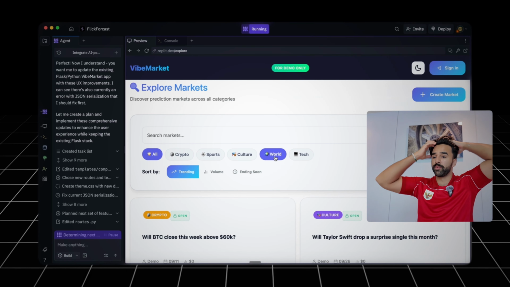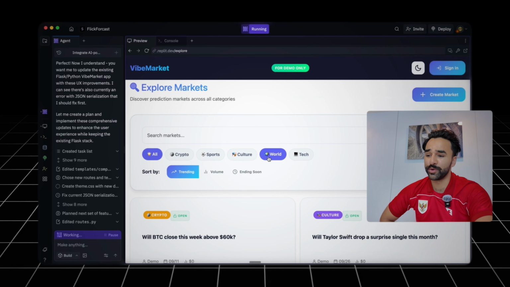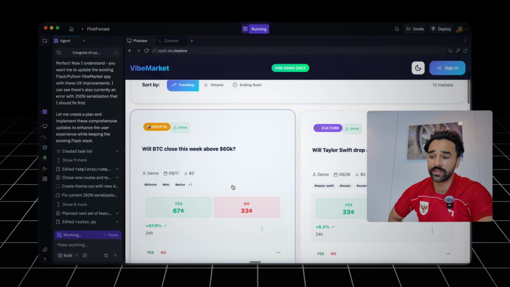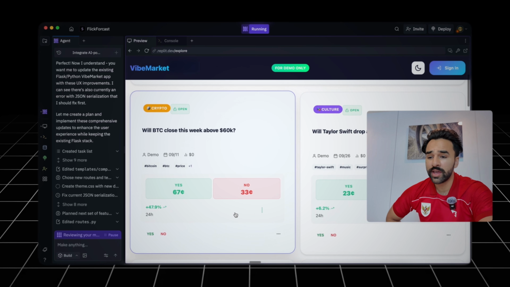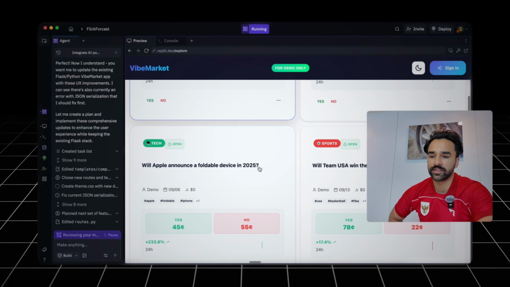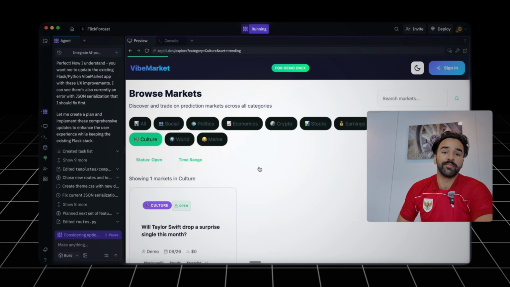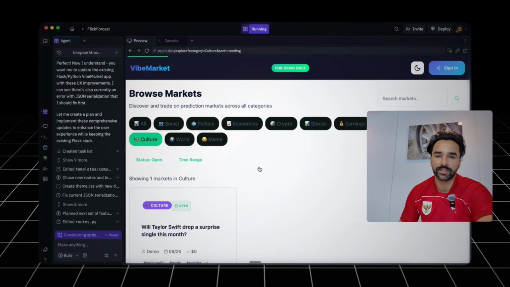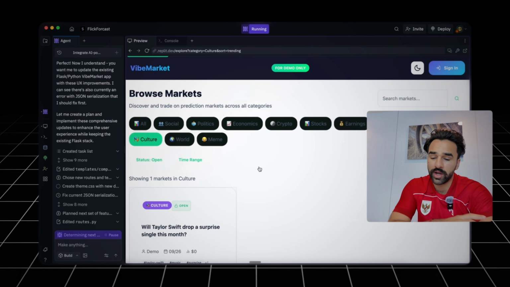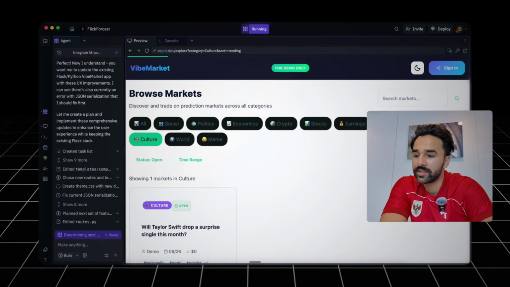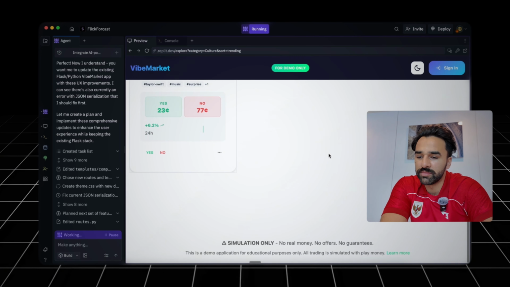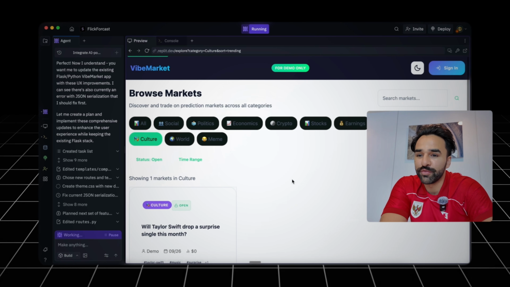Okay, up here to filter what we want to do, it even has volume, ending soon, trending. The UI itself is not horrible. It's not the best, of course. Even here, we have culture, crypto, tech, sports. Amazing UI that's being built here. Honestly, this is really all you need, because for the UI, you need to hire a UI/UX designer anyways, unless you're okay with bad UI. This is all you need because this adds all the most important parts. We even have a simulation only on the bottom, which is pretty funny, and the demo on the top.